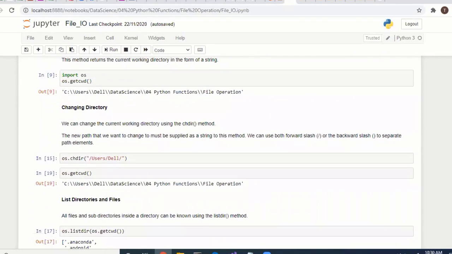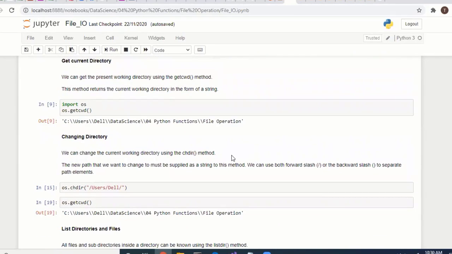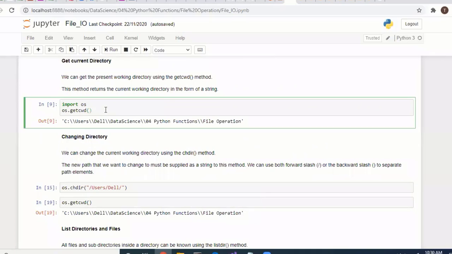File management. If you are doing some operation, which directory are you dealing with? You can get the current working directory. In my system, the current working directory is this one. If you are trying to access some file, you can know where it will be picked from by checking the working directory. If you use getcwd, it will print the current working directory. If you put any file inside this folder, it will be readable.